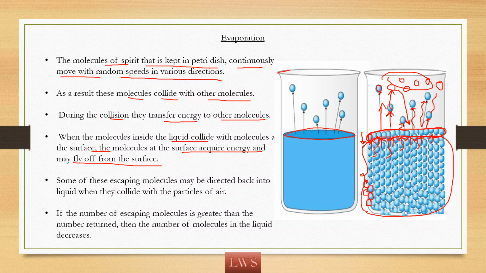When this escaping molecule strikes or collides with the air particle, it may come back to the liquid. For example, 50 are escaping and 25 are again coming back. The remaining 25 are escaping. Like that, slowly these molecules are escaping and the level of liquid decreases.